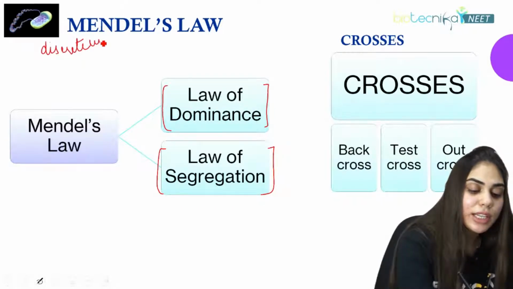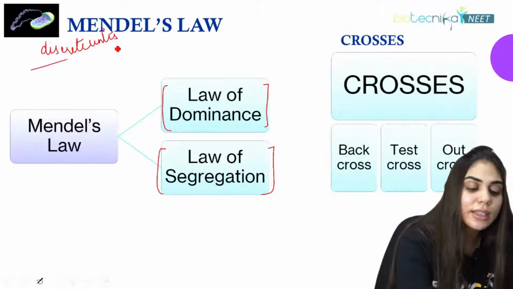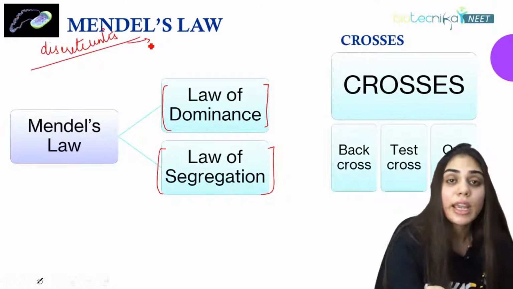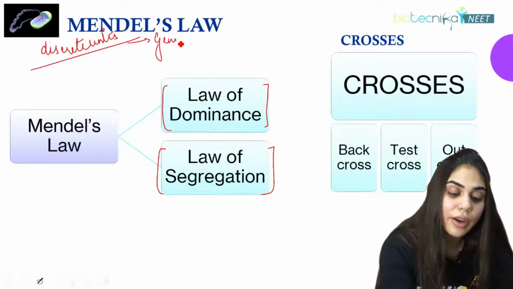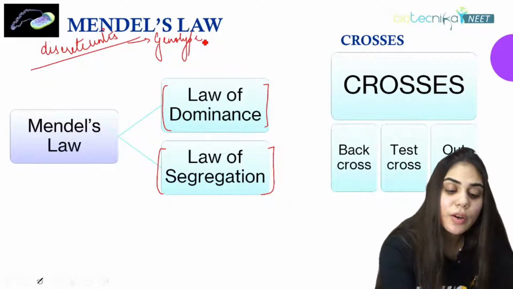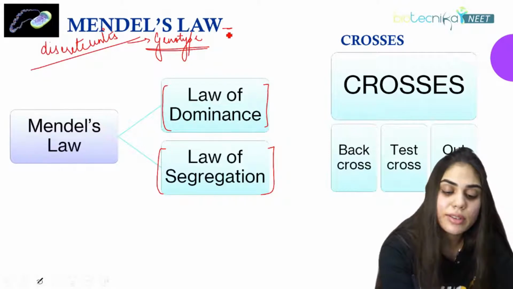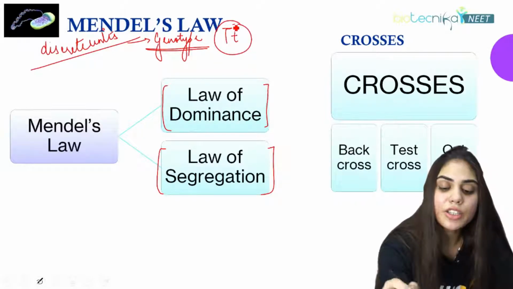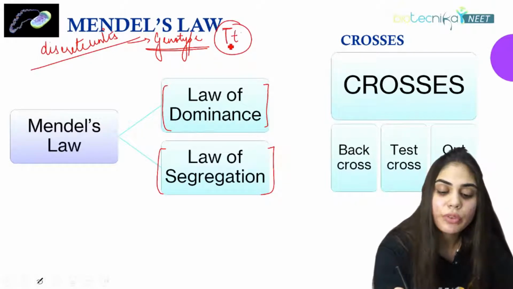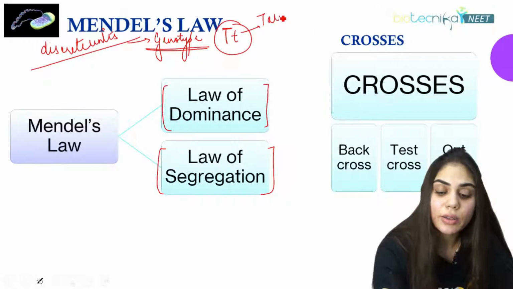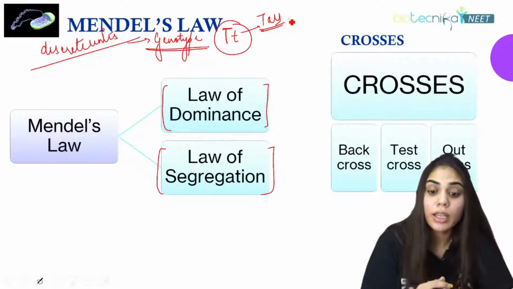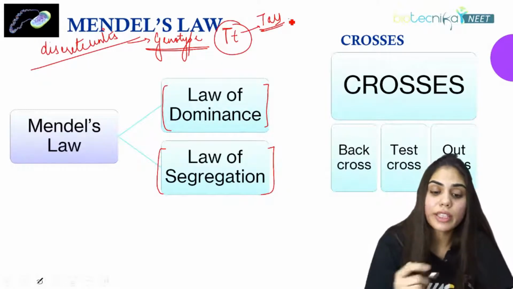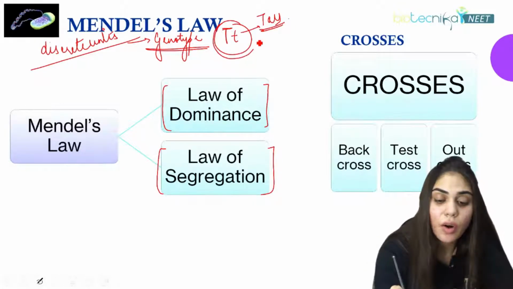So Mendel said that all the phenotypes we are seeing are controlled by factors. And what is a factor here? It is nothing but the genotype of an organism. Right? Because in the F1 generation we were seeing TT, and it is because of capital T that we were seeing all tall plants. So Mendel said the character that we are seeing in the F1 generation is all because of these discrete units called factors.